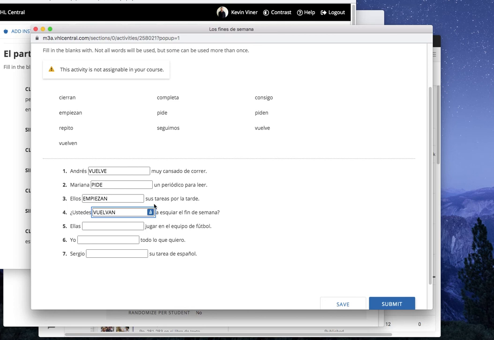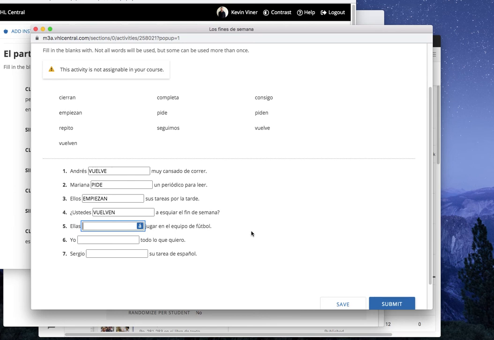Vuelven, not vuelvan. Vuelven a esquiar el fin de semana. All right, so are you coming back to ski this weekend? Okay, bien. Number 5. Ellas blank jugar en el equipo de fútbol.